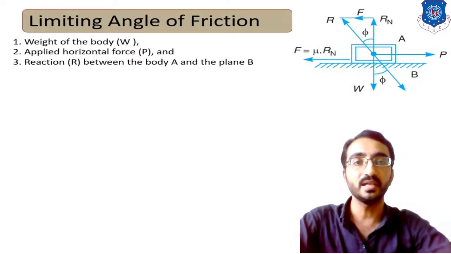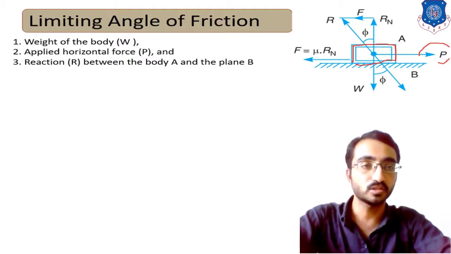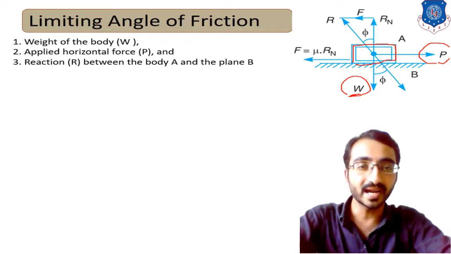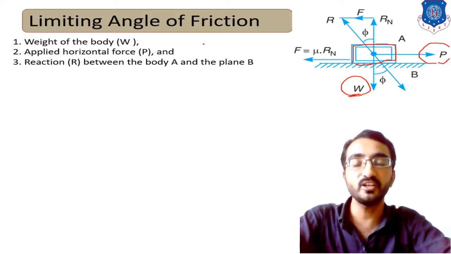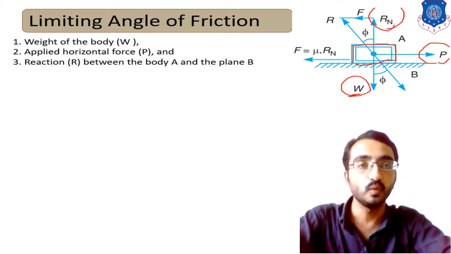Now in this diagram, consider this one as the body which is moving due to this external force P. The weight is denoted by the symbol W. The weight of the body will always be in the downward direction. Due to this weight of the body, there will be a normal reaction force which is perpendicular to the contact surface. Okay, this is a very fundamental thing.